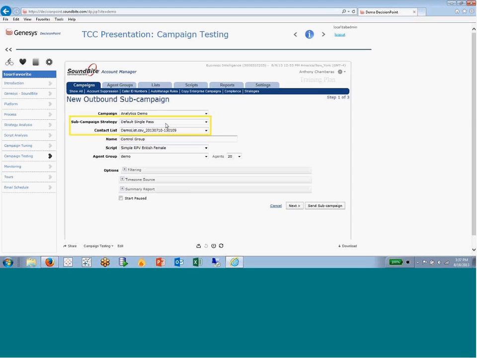the standard strategy. And this is where we can select not only what strategy we want to use, but also determine what list we want to load, or what sample we want to pull from our larger population to do this test. And we can run those two things right alongside each other. So there's no need to control for, for example, if we ran a test on Tuesday and then ran the regular strategy on Wednesday. We don't need to adjust for day of the week. We're running both of them at once. One of them is on a random sample, and the other one's on the rest of the population.